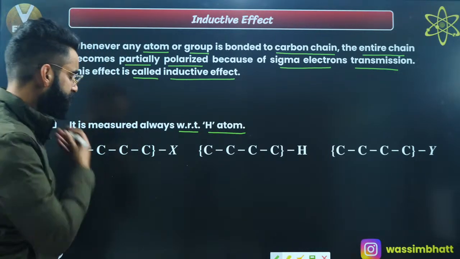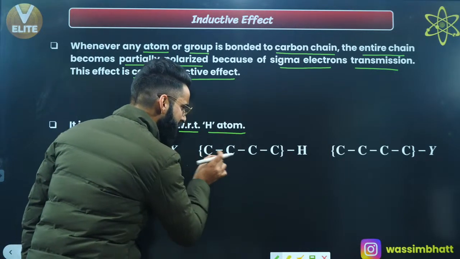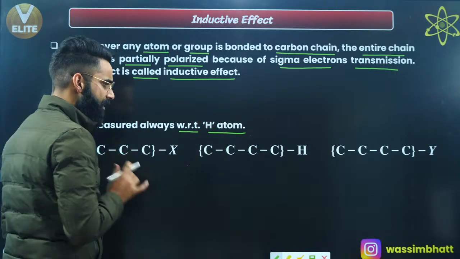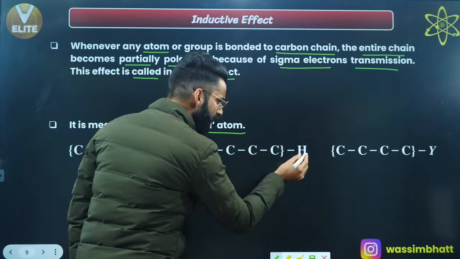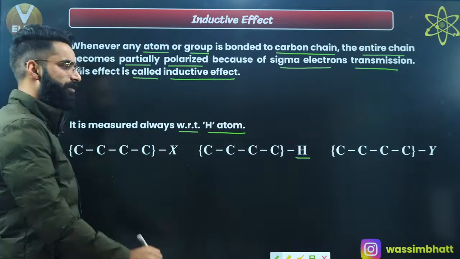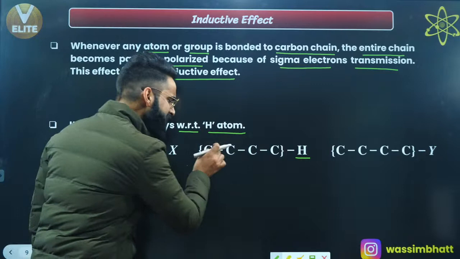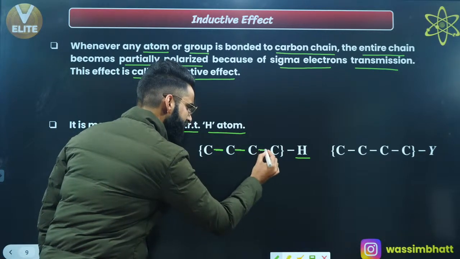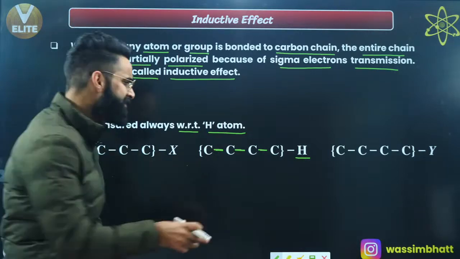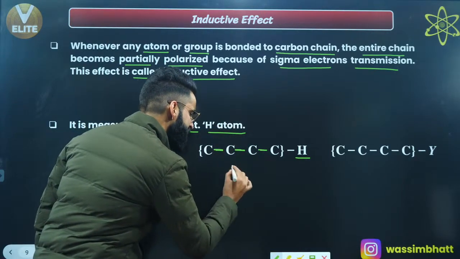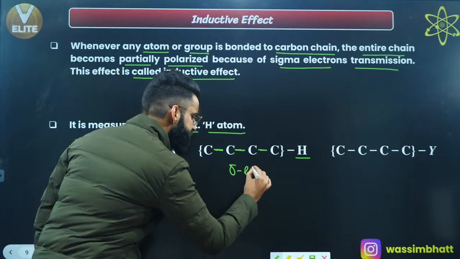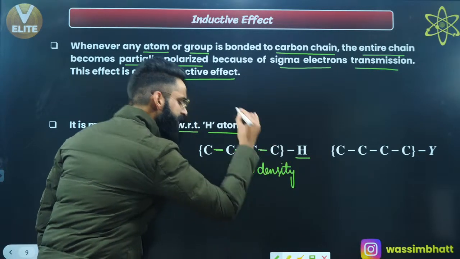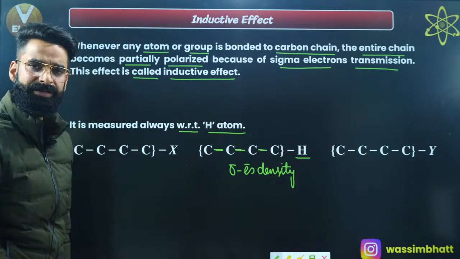Over here I have taken a carbon chain. This is a carbon chain of 4 carbon atoms, and with the terminal carbon, hydrogen is attached. Everywhere you are seeing sigma bonds: this is a sigma bond, this is a sigma bond, this is a sigma bond. That means in this carbon chain, there is only sigma electron density.